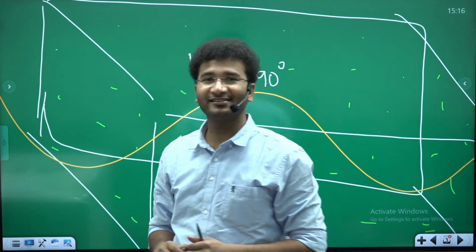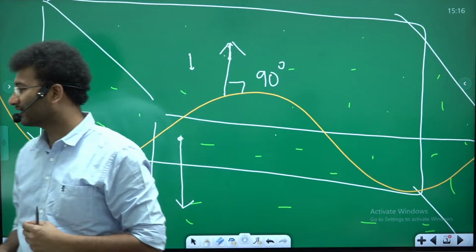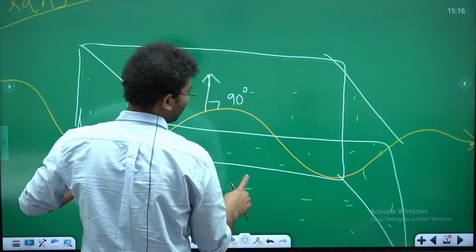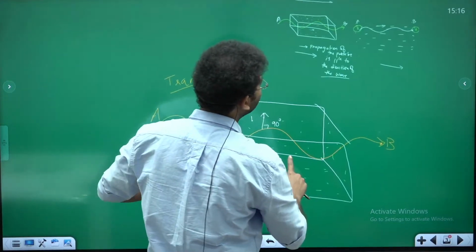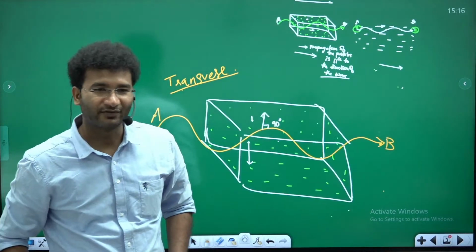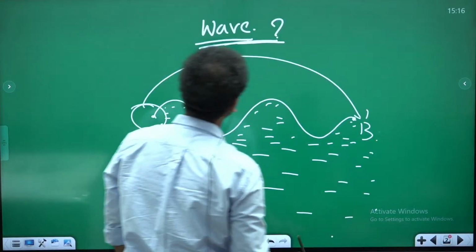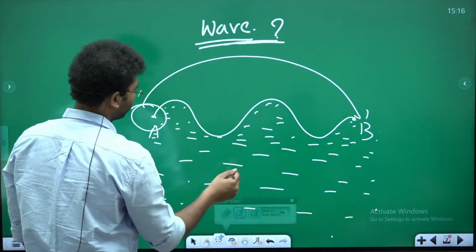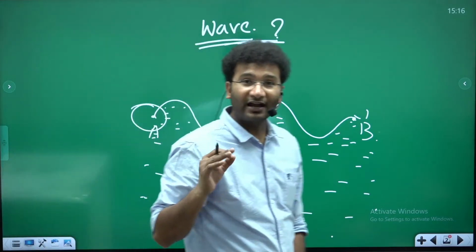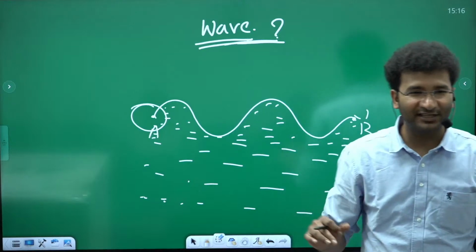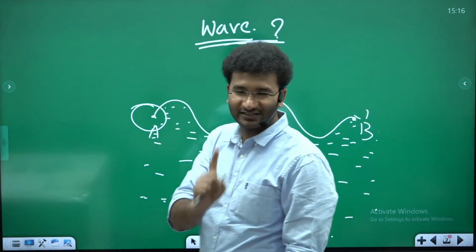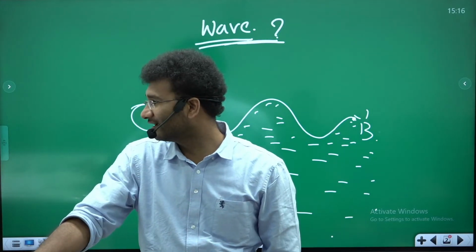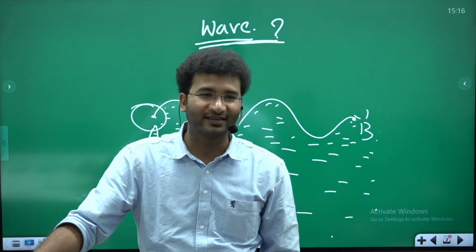Now, what kind of wave is your oceanic wave? My question here is, what kind of wave is your oceanic wave? Is it a transverse wave or is it a longitudinal wave? We are studying about the oceanic wave, right? So you tell me, I have told you the types of waves. Can you tell me what kind of wave an oceanic wave is? I'll be waiting for 10 seconds online. You can answer as well.